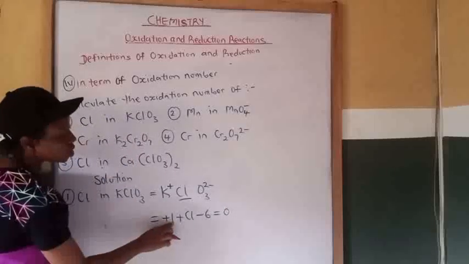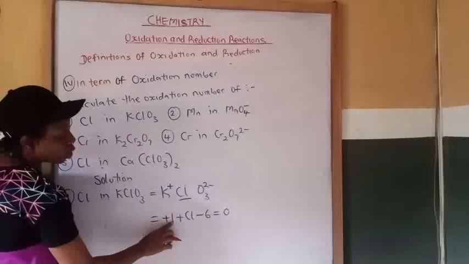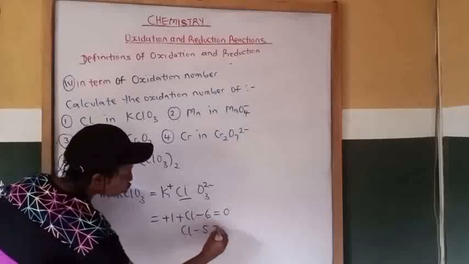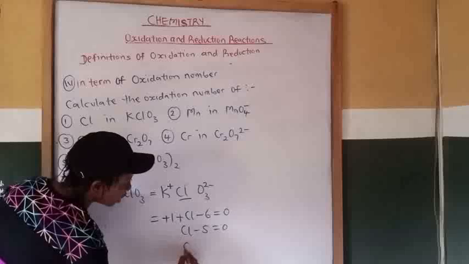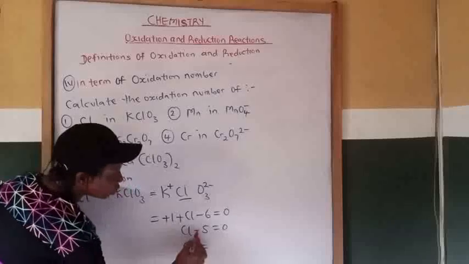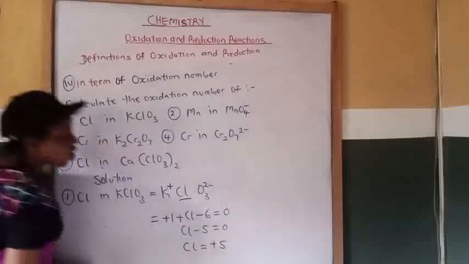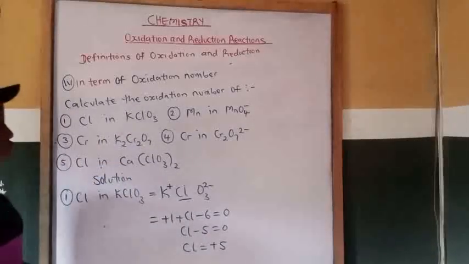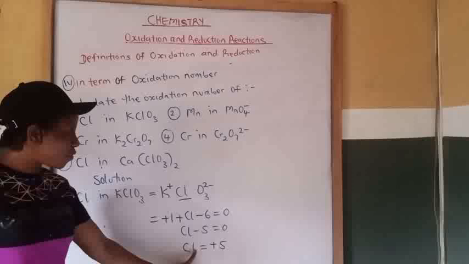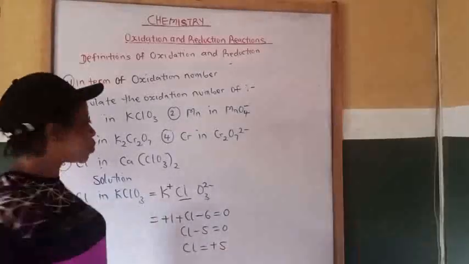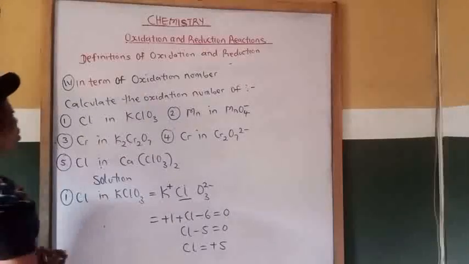Now +1 minus 6 will give us -5, equal to 0. So Cl equals, bringing this -5 to this side, we change it to +5. So the oxidation number of chlorine in this compound is plus 5. Now let's move to number 2.